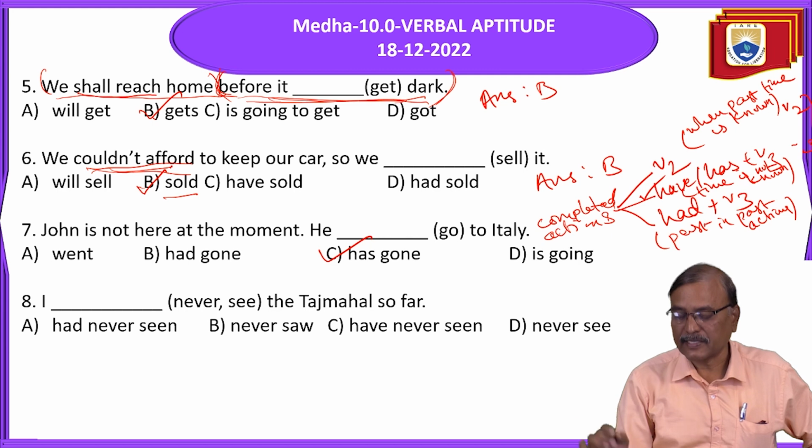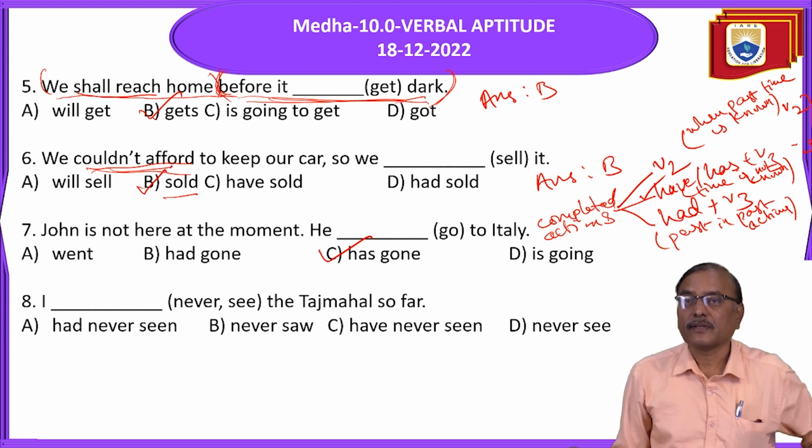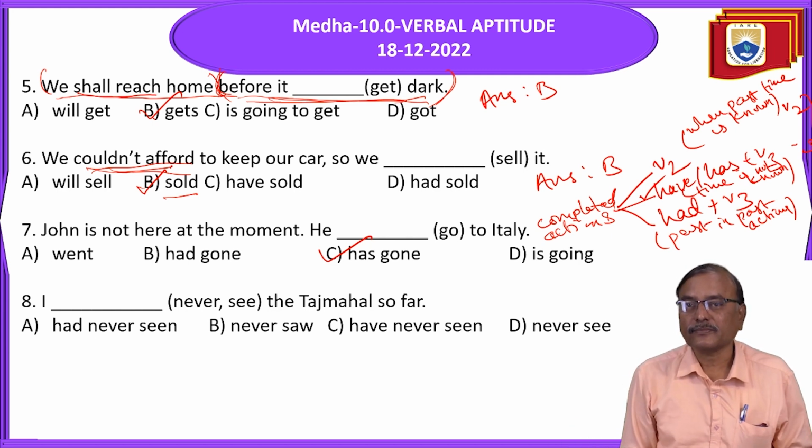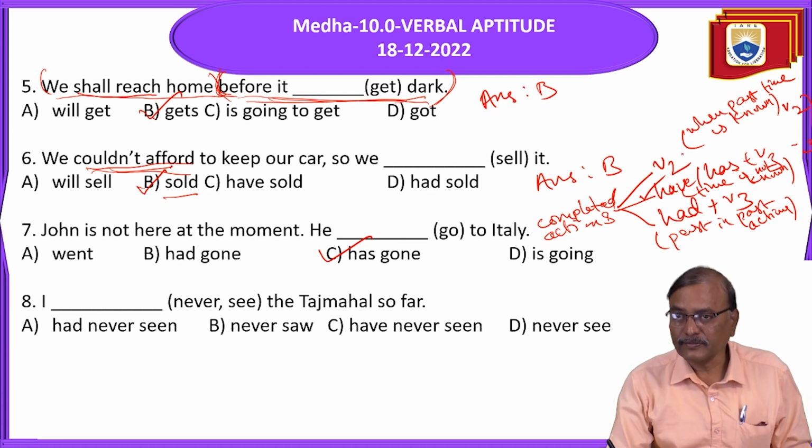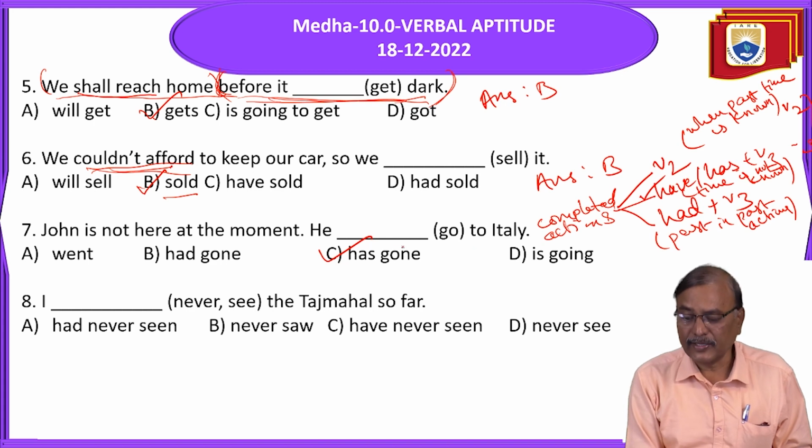Okay, that is past in past action. Clear now? Okay. So we use this V2 form when time is known. He went to Italy yesterday. He went to Italy last Sunday. He went to Italy 2 days ago.